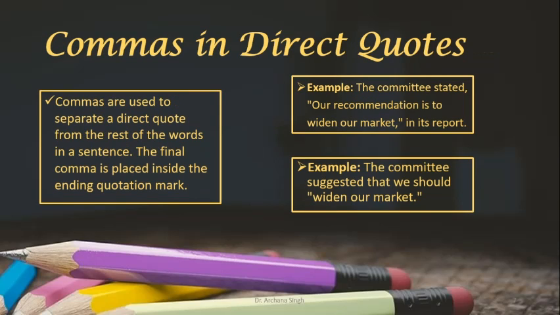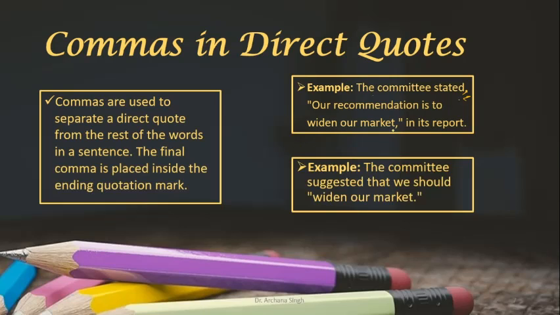The next usage is when you use direct quotes; we have to put a comma again. Again, you have to understand where to use it in the sentence and where to remove it. Now see the sentence: "The committee stated," here we are putting a comma after this. Then this is a direct quote: "Our recommendation is to widen the market," in its report. So this is a direct quotation, and we put a comma here. And one more thing you have to keep in mind is that all the punctuation remains within the quotes, not after the quote.